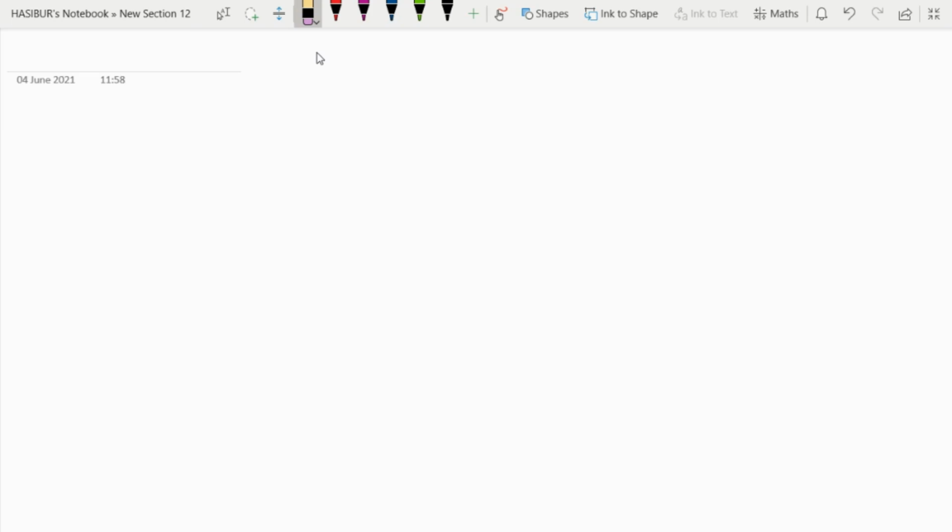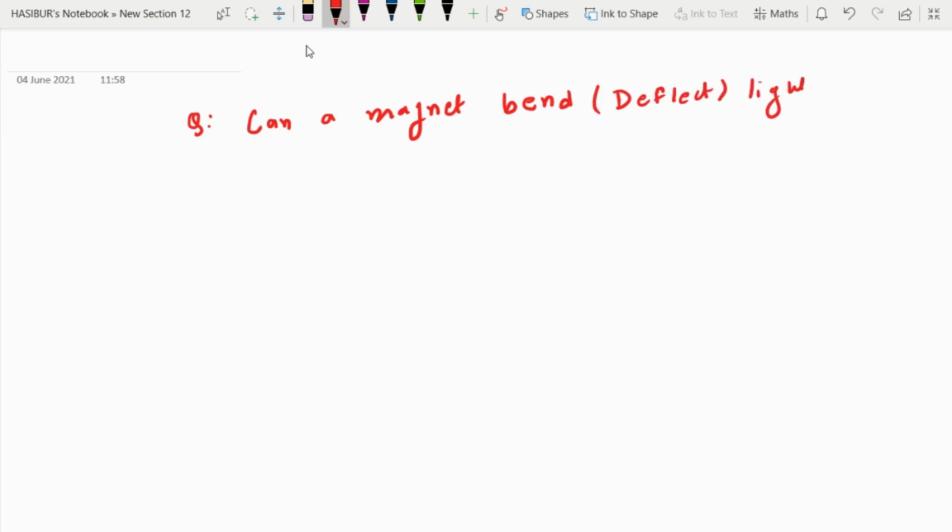Today I am going to discuss a very interesting question. Hope you find it interesting. Okay, the question is, can a magnet bend or deflect light? This is the question.